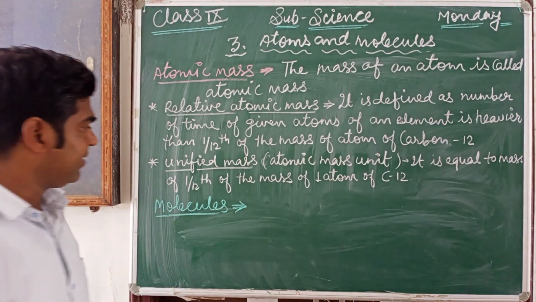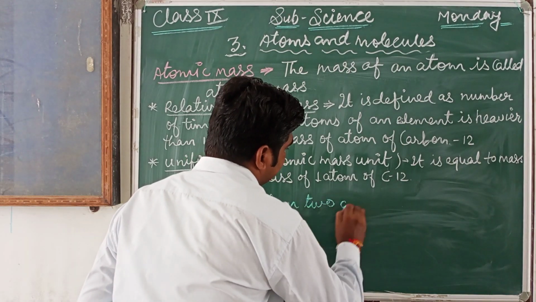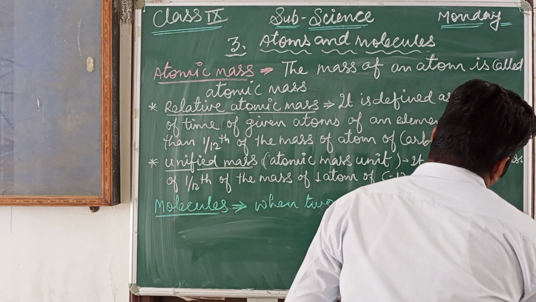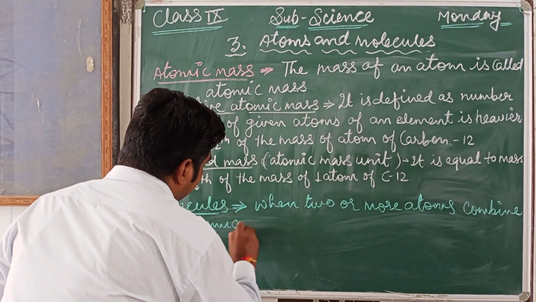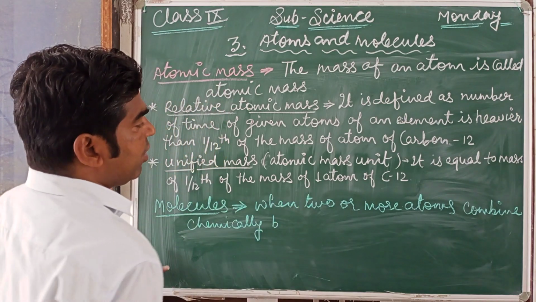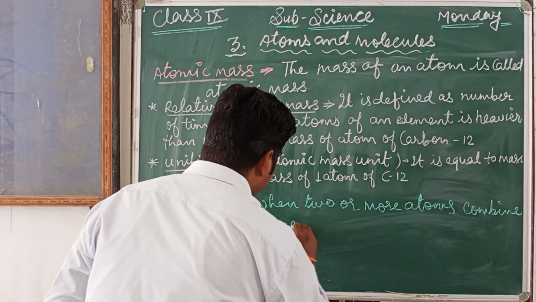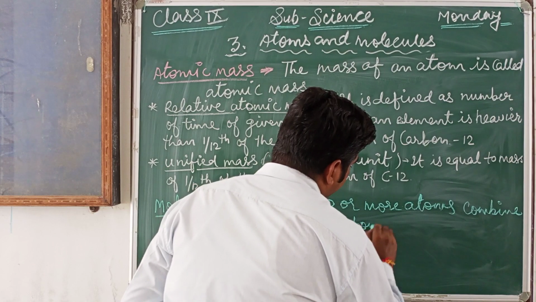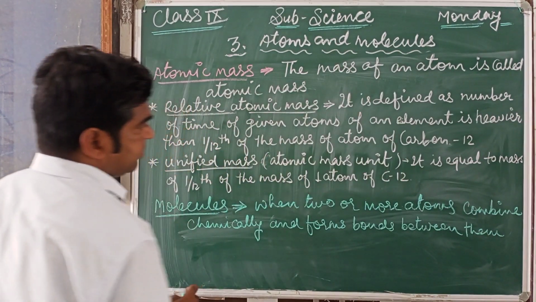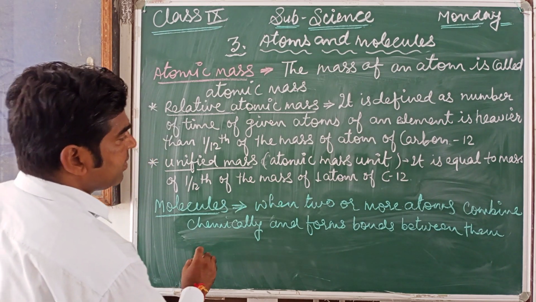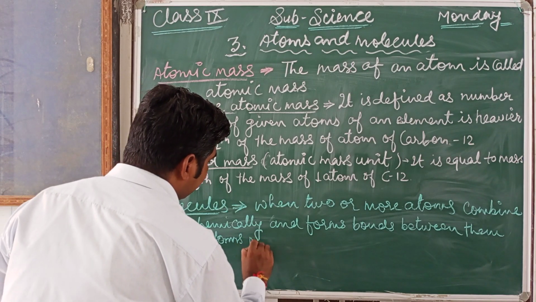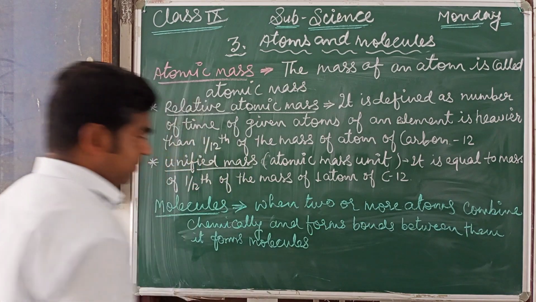so first we shall define: when two or more atoms combine chemically and form bonds between them, then it forms molecules. For example,